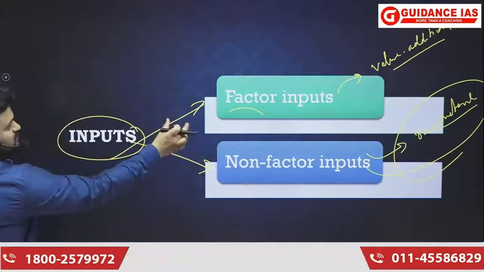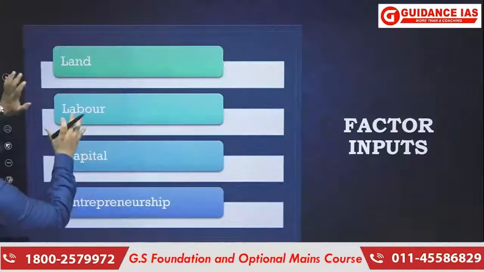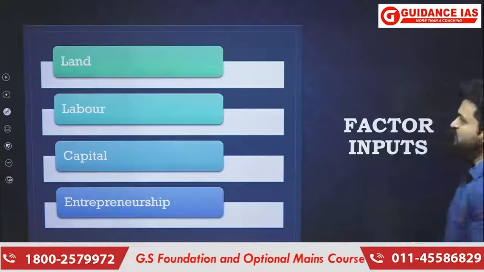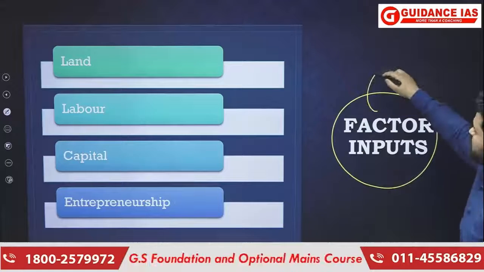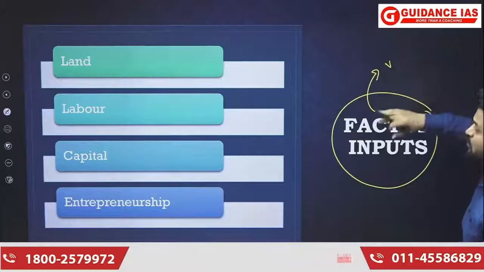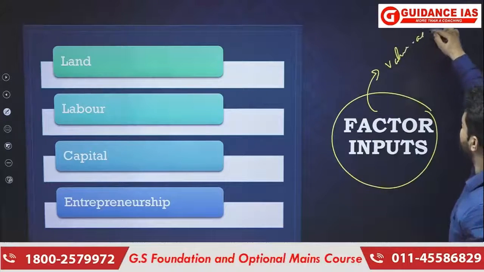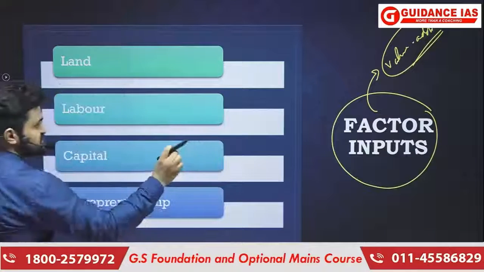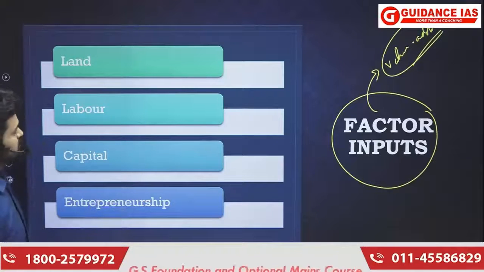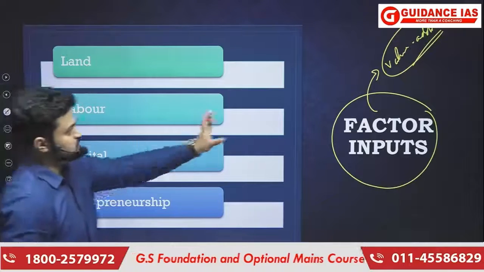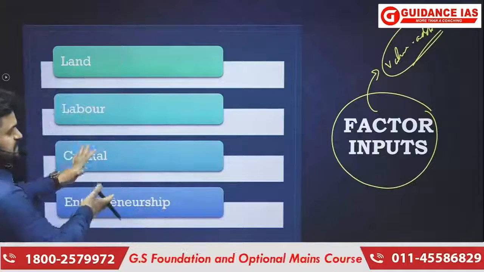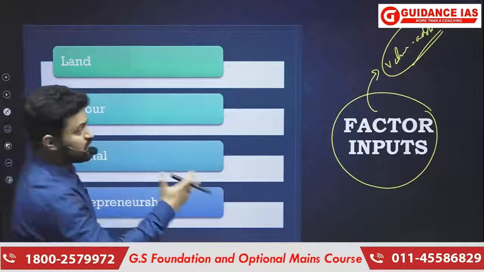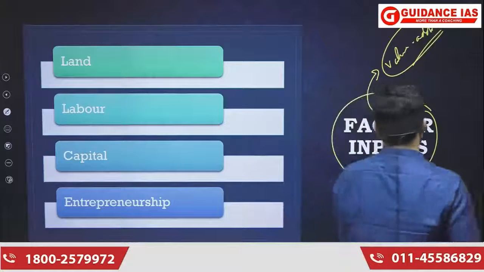Now, when it comes to factor inputs, there are mainly four kinds of factor inputs. Okay, first of all, why are they called factor inputs? They are called factor inputs because they are the only inputs which can do value addition. Okay, no problem if you're not able to understand it. We are going to cover things in detail, so just follow whatever is being explained here. Why do we call these factor inputs? Because only these inputs can do value addition.